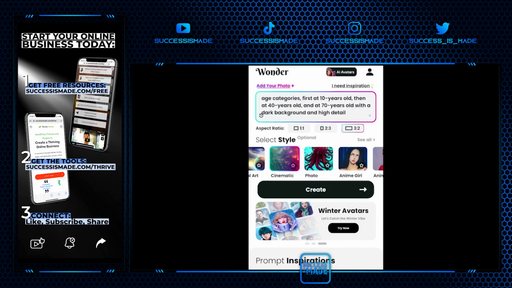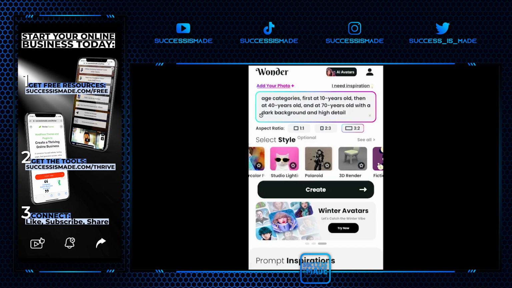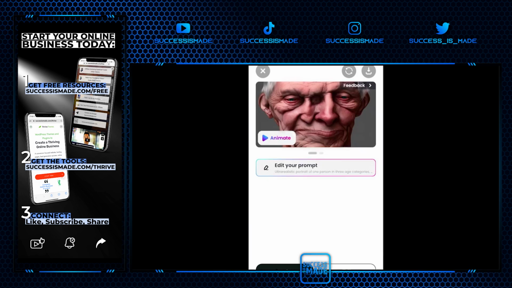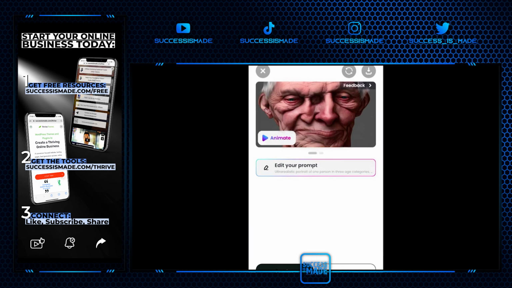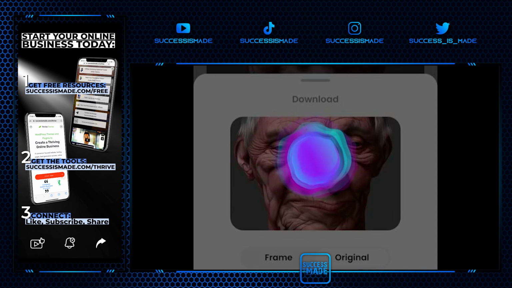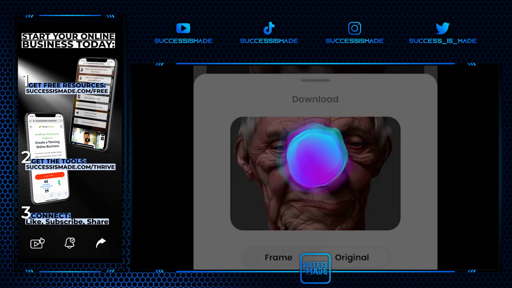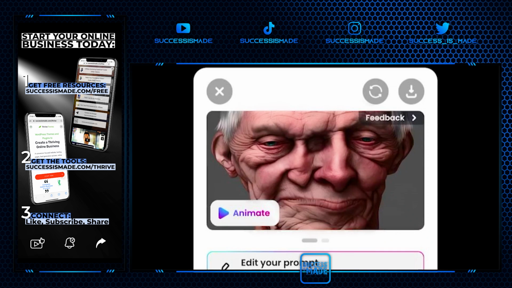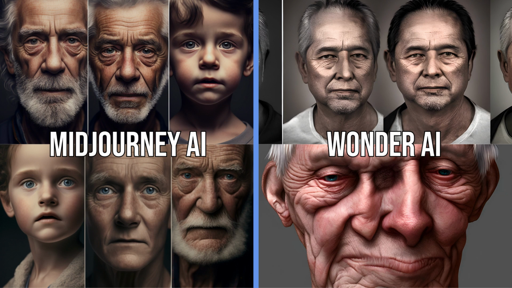What I'll also try is to change it from cinematic into mythological. And this is what it came up with. It looks a bit like a freak, so I'll save that. I'm not saying that my description was perfect, but what I did is I took the exact same query, gave it to 2 different AIs, and this is what it came up with. So I'll put the 2 next to each other for you to judge.